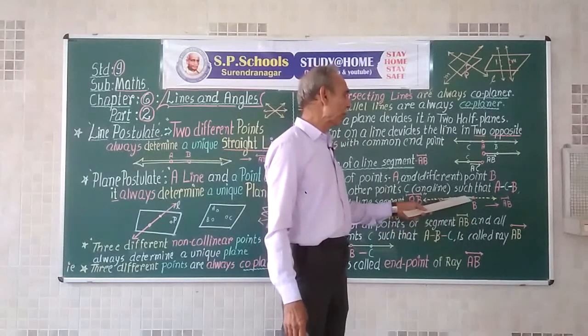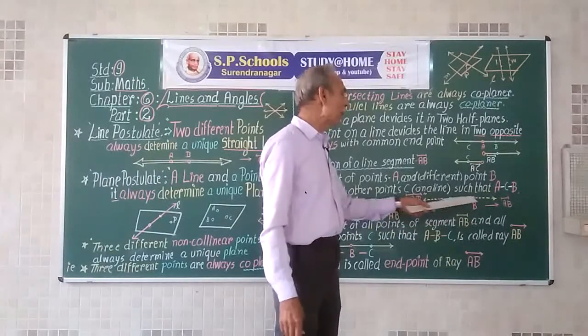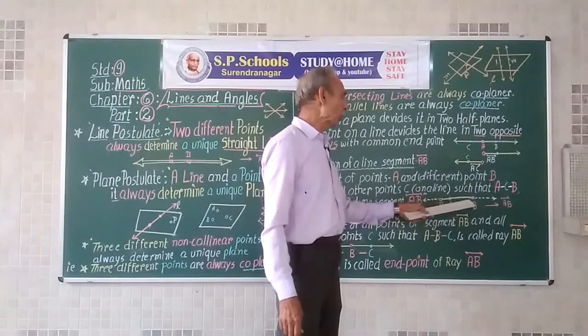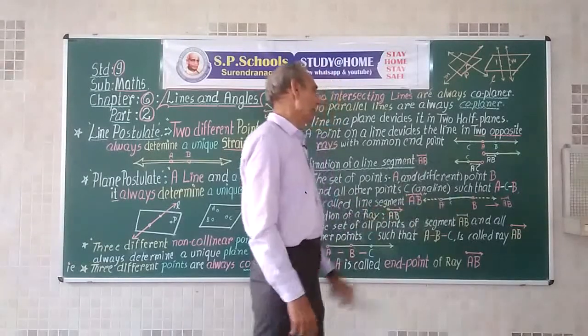All these points between A and B on a line AB make up what is called segment, line segment AB.